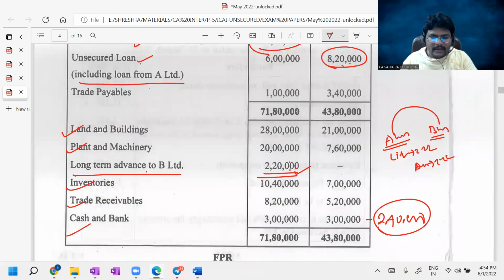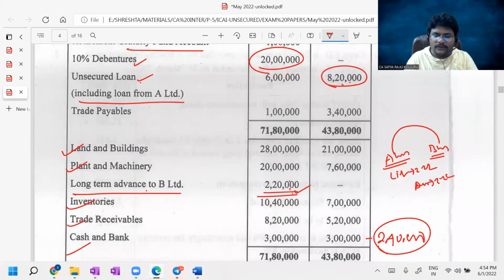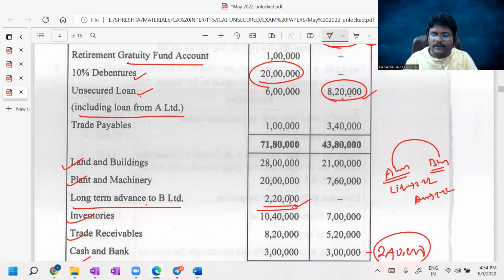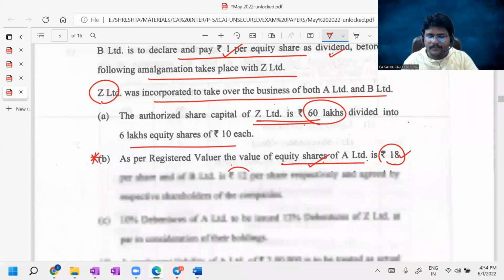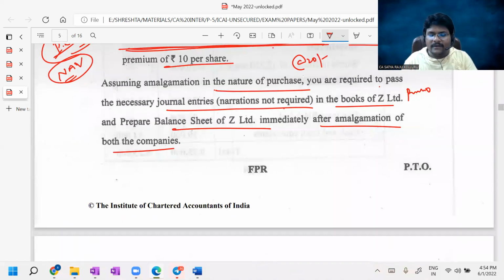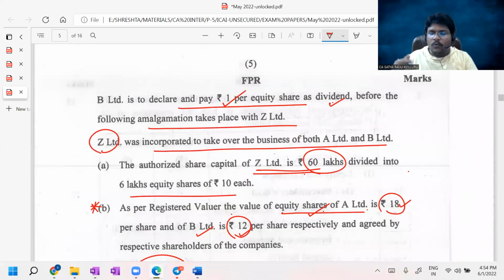Then intercompany owings are there, right? Intercompany owings 2,20,000, and from here also 2,20,000, you can cancel with each other. That is unsecured loan account debit to long-term advance to B Limited 2,20,000. At the time of preparation of balance sheet, from unsecured loans you need to reduce 2,20,000, and this long-term advance to B Limited should not be shown in the balance sheet. Am I right, guys? Now, after passing this, you need to prepare the balance sheet. But at the time of preparation of balance sheet, what is the authorized share capital of Jet Limited? 60 lakhs. How much share capital can you put? The share capital amount to the extent of face value, you need to put.